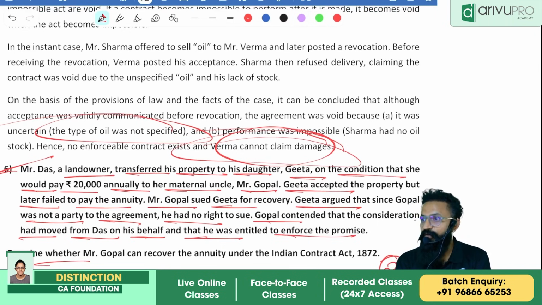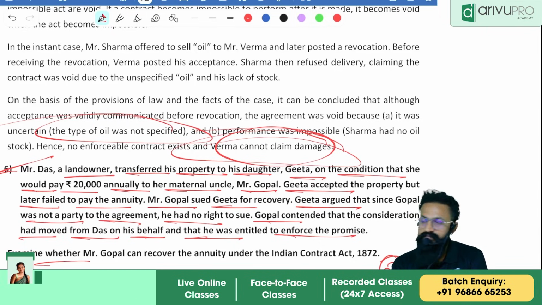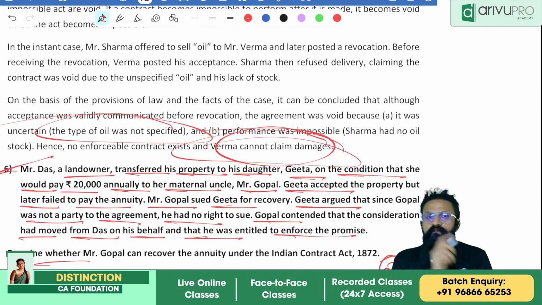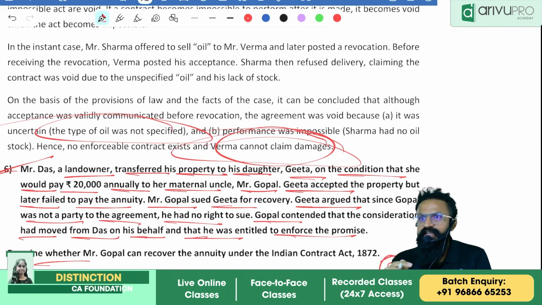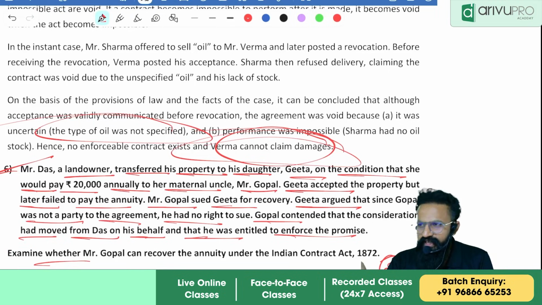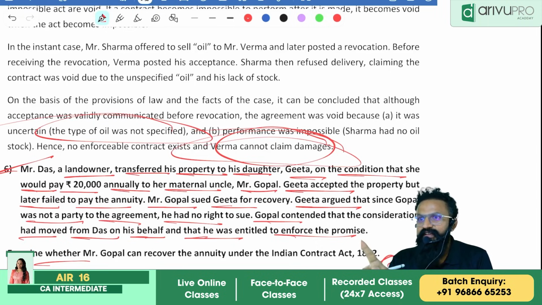Yes? How? What is the provision? The privity of contract, the family settlement exception is there, if that, like, third beneficiary can. Very good. The provision that you have to look out for, people, should clearly say the doctrine of privity of contract has certain exceptions. In that exception, you should have written acknowledgement and estoppel. Acknowledgement or estoppel. There was a case law; the entire story is similar to some case law: Chinnaya versus Ramaya.